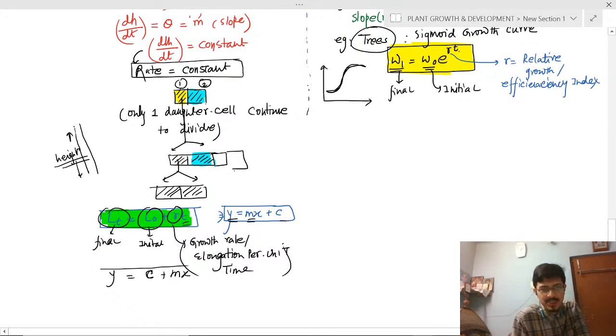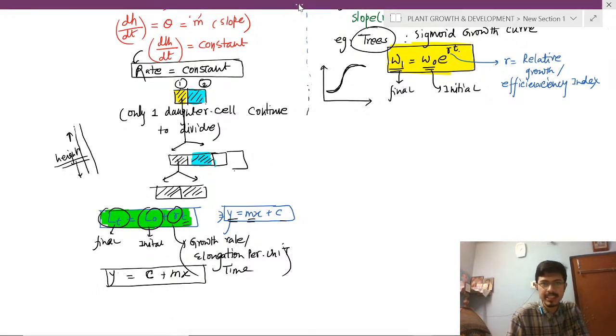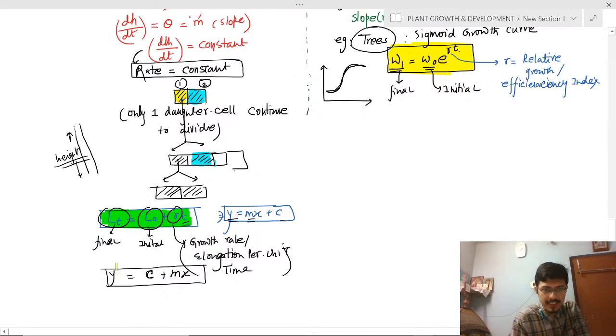So y equals c plus mx, or mx plus c. This is the real representation of this curve. Clear? All of this is conceptual, don't memorize the facts. Okay, this is the concept.